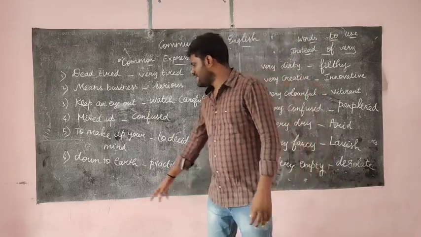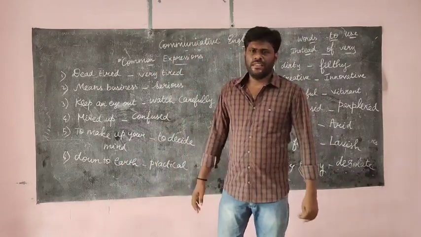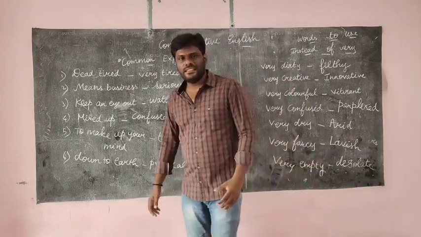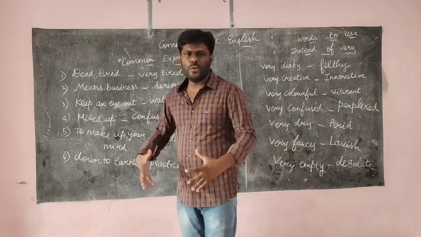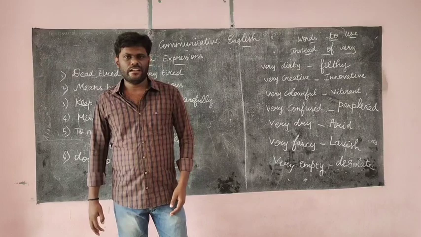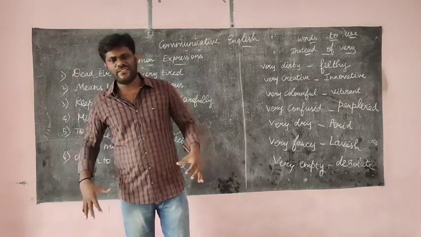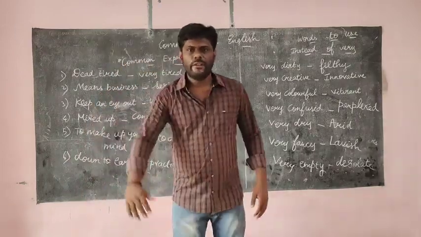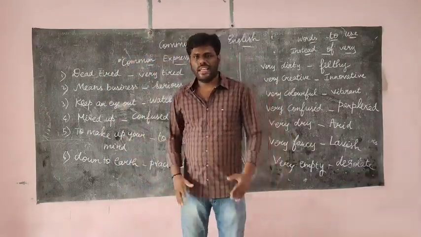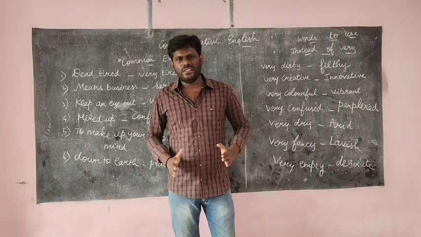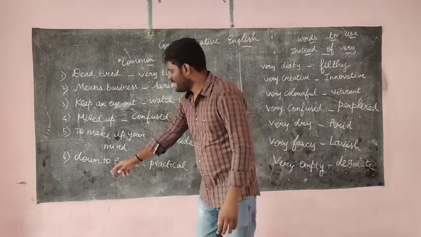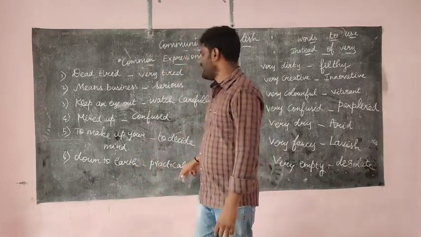And the last one is down to earth. Down to earth means practical. It's one kind of character. A down to earth person is a very practical person. Or else we can say he or she is a very humble person. They may be very famous but still they will be down to earth. That means they are very practical. They know their limitations and they behave accordingly. That is what the sixth sentence is all about: down to earth, that means practical.